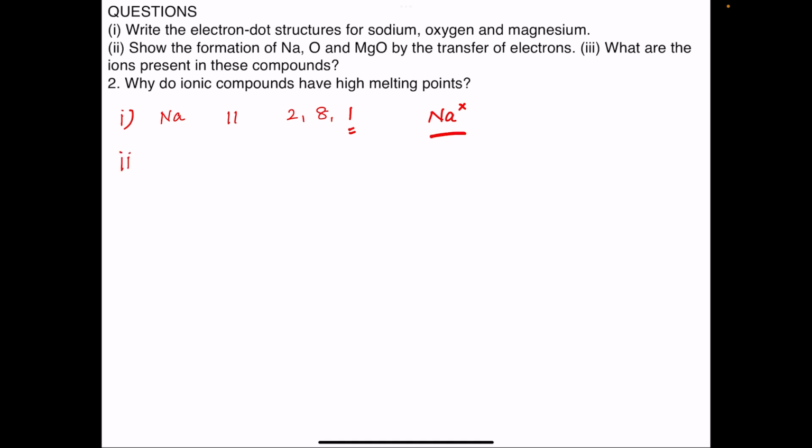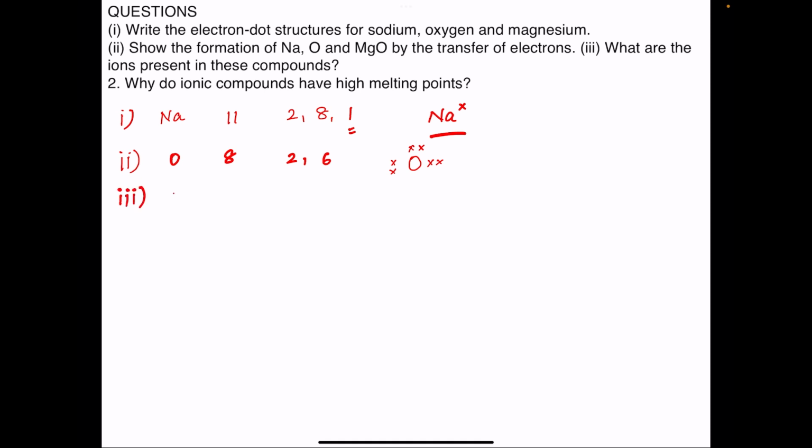Second is oxygen. Oxygen atomic number 8, electronic configuration 2,6. 6 electrons in the valence shell. So oxygen surrounded by 6 electrons in the valence shell. So this is the electron dot structure of oxygen showing the number of electrons present in the valence shell of oxygen.